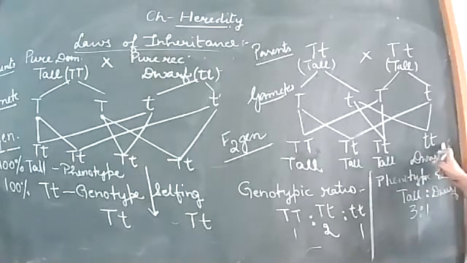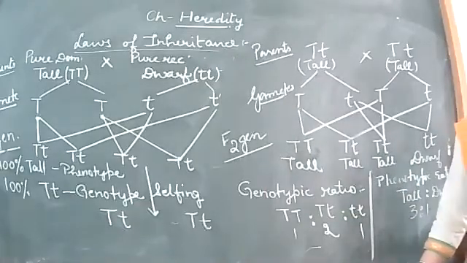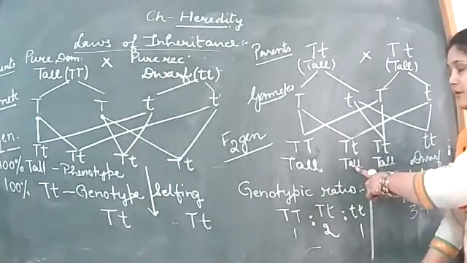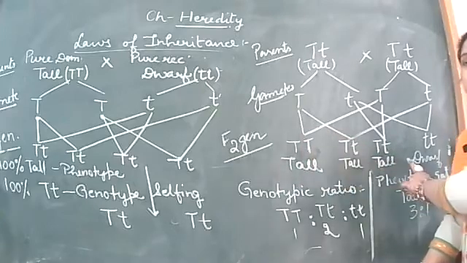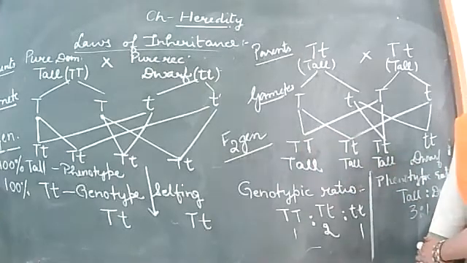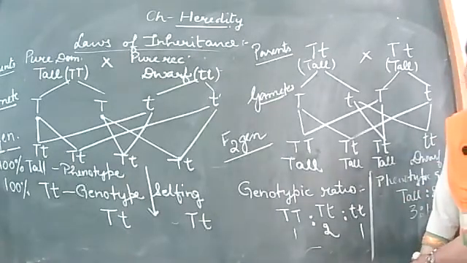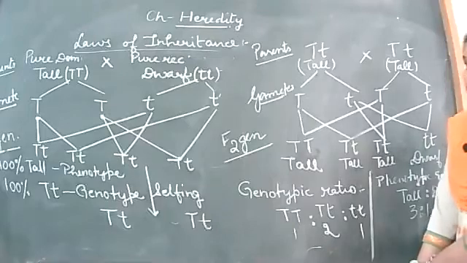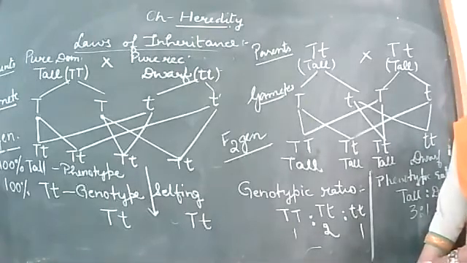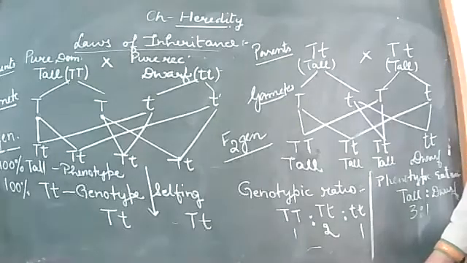So why do we call it recessive? Because a recessive character will not be seen in all the successive generations. That is why it is recessive. A dominant will be seen in every generation, but a recessive will be seen only in a few generations. Okay, it will be missing in some and seen in some, you can say, but not in continuation. So this is how the characteristics may transmit from the parents to the offspring.